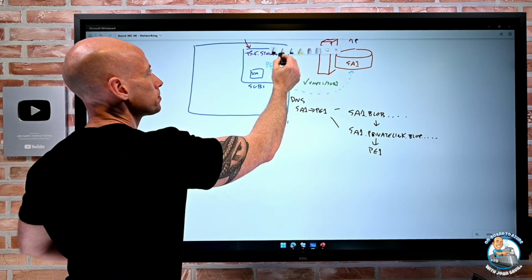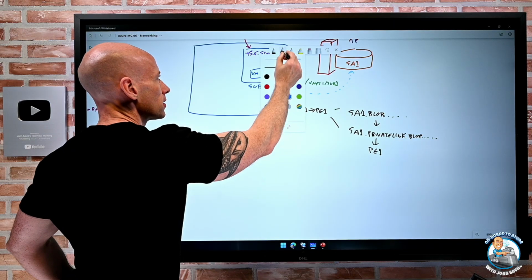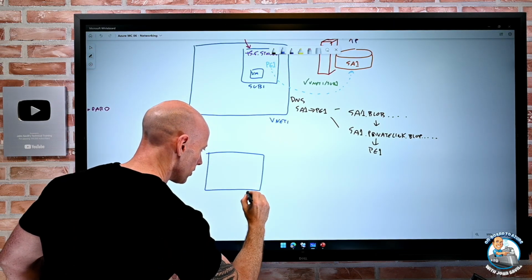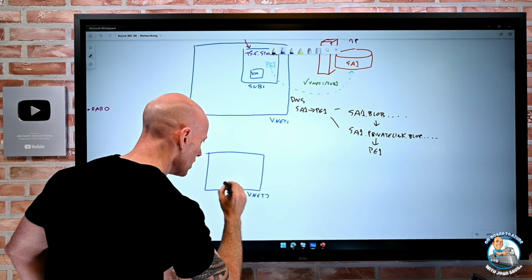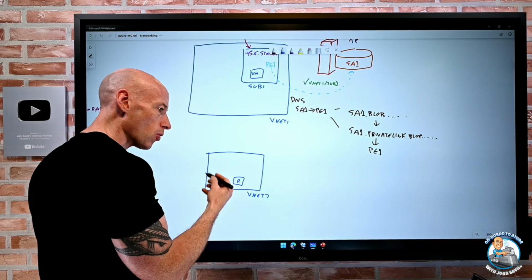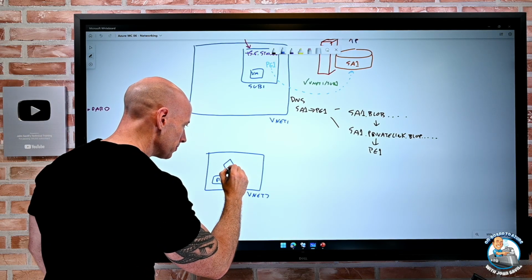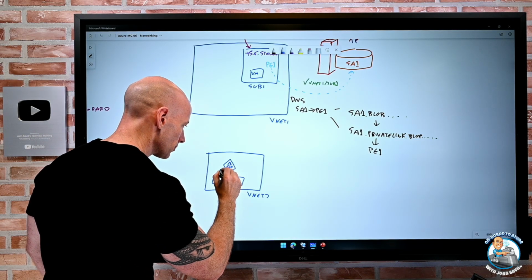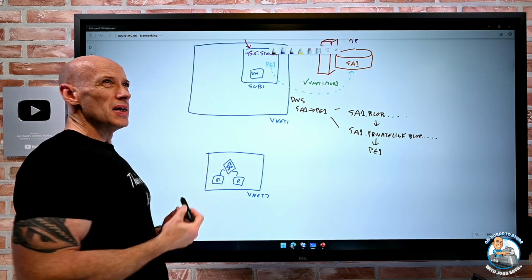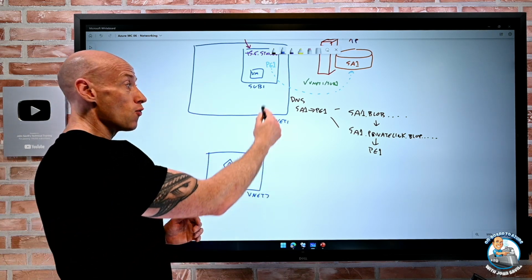What about if I had my own virtual network and I have my own resources, could be VMs or AKS node pools. They're sitting behind a load balancer. And I want to be able to use it from this VNet. Now I could peer them, but what if they have overlapping IP ranges?